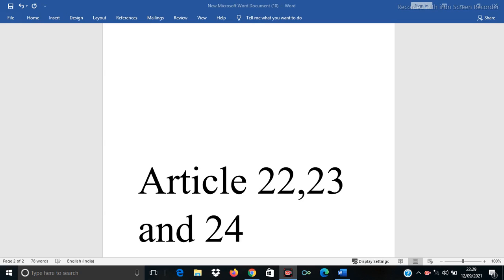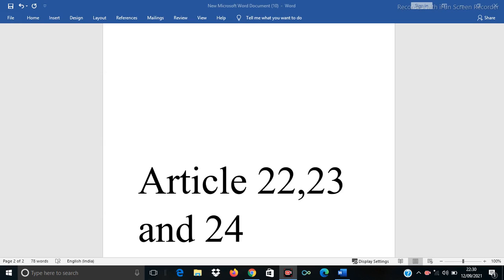The second right is that the arrested person has the right to employ a lawyer of his choice and to consult his lawyer regarding the arrest. These two rights are guaranteed under Article 22 Clause 1. Under Clause 2 you will find two rights. First, the accused person should be produced within 24 hours before the magistrate. Second, the accused person should not be detained for more than 24 hours without the order of the magistrate. These are the four rights guaranteed to the accused person.